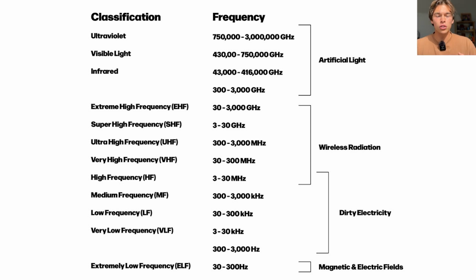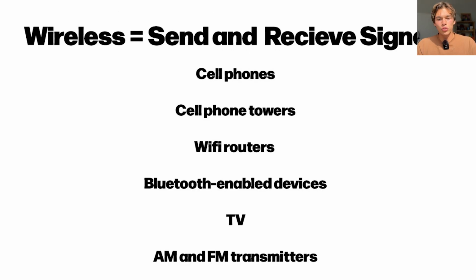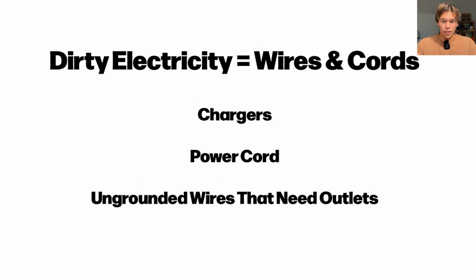We have artificial light, which we covered in our light course, and then we have wireless radiation, dirty electricity, and magnetic and electric fields. So how can you think of wireless radiation? This is anything that sends and receives signals. So things like your cell phone tower, Bluetooth, your Wi-Fi routers. Dirty electricity and electric fields are going to be coming from chargers, wires, power cords, and ungrounded outlets. We're going to go into all this in more detail.